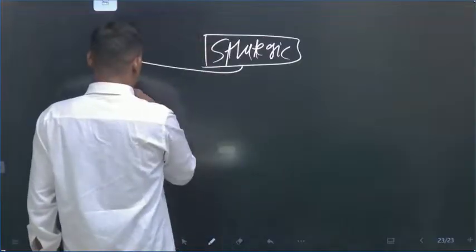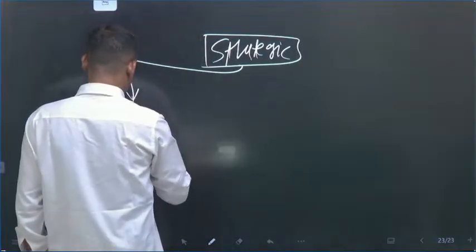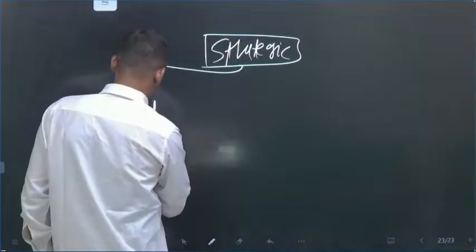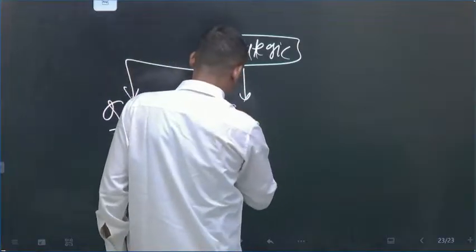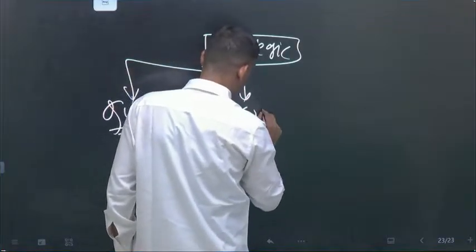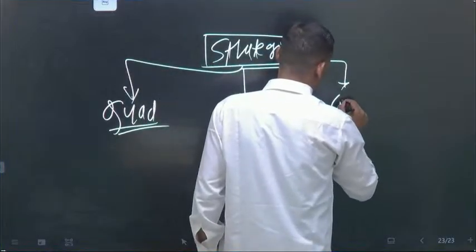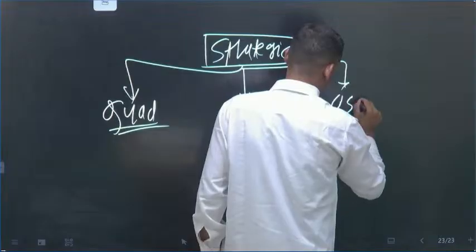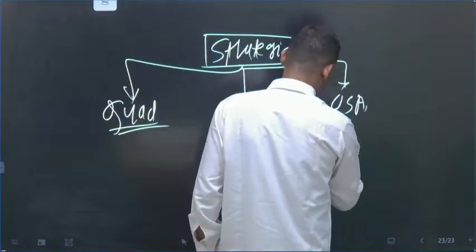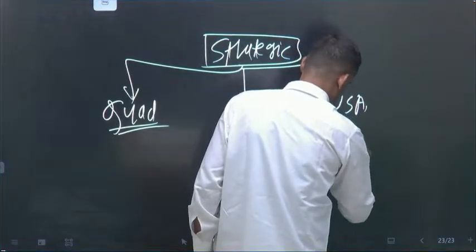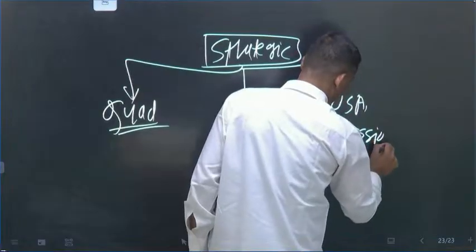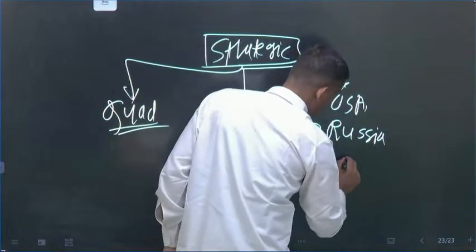In this also, you have Quad, then the supply chain initiative, the USA partnership. Here you can mention Russia also, and the good relationship with Japan.